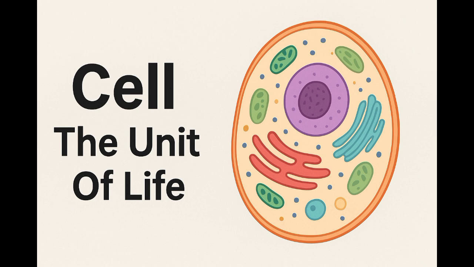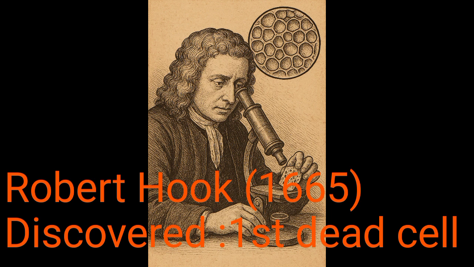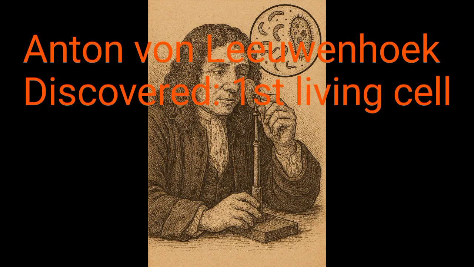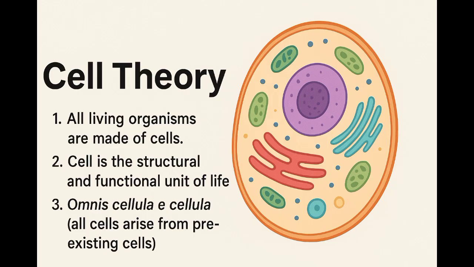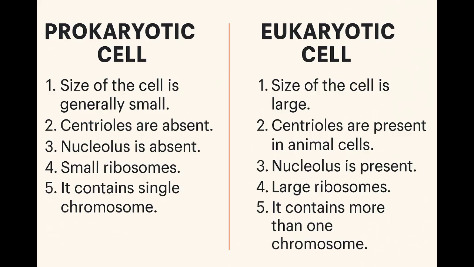Discovery of the cell. Robert Hooke, 1665, observed cork under a primitive microscope and coined the term cell. Anton van Leeuwenhoek was the first to observe living cells, bacteria and protozoa. Schleiden and Schwann proposed cell theory. 1. All living organisms are made of cells. 2. Cell is the structural and functional unit of life. Rudolf Virchow, 1855, added, Omnis cellula e cellula: all cells arise from pre-existing cells.